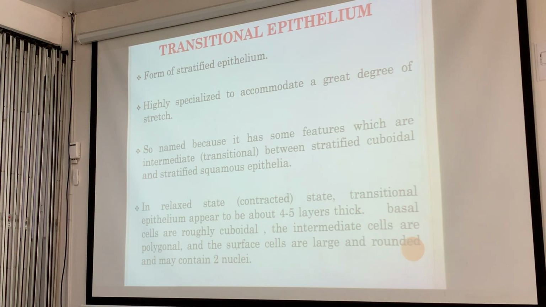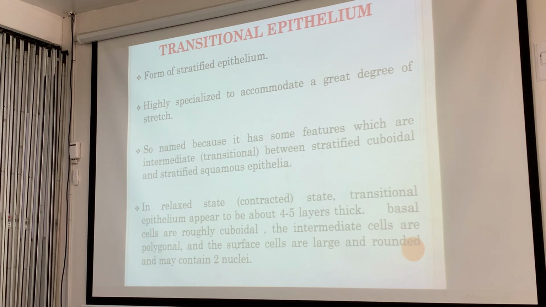For the transitional epithelium, they're highly specialized to accommodate a great degree of stretch. So what organ needs a great degree of stretch all the time, every day? You're holding your bladder. That's the urinary bladder.